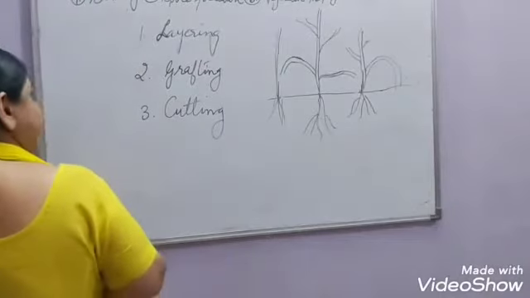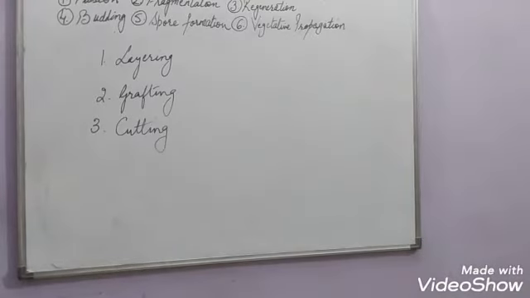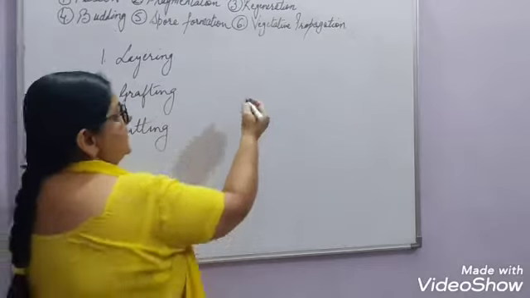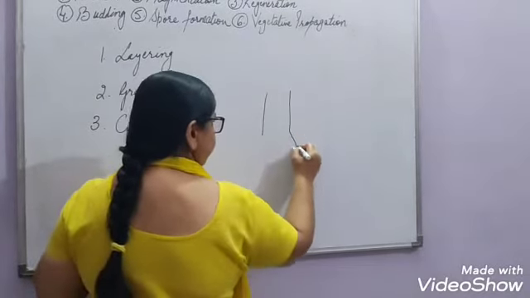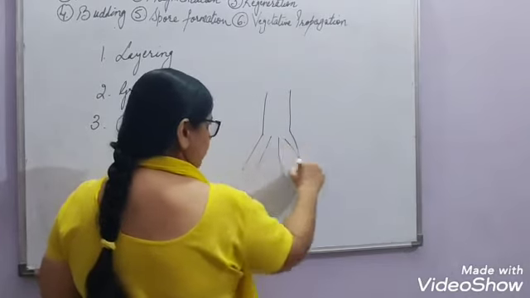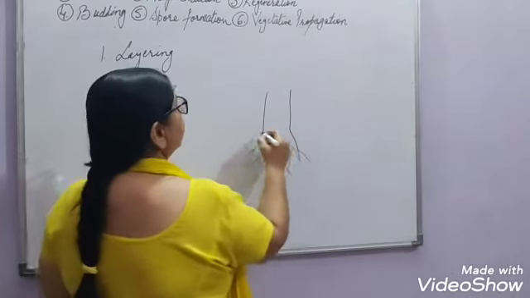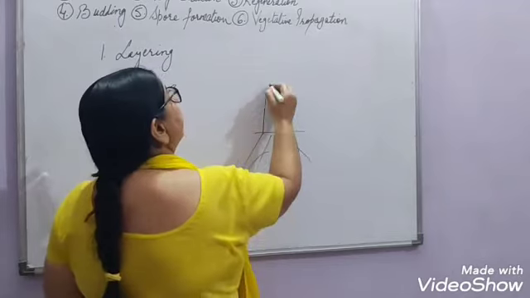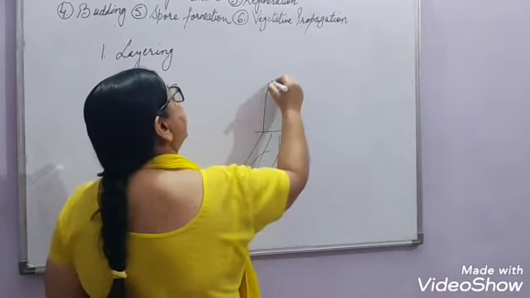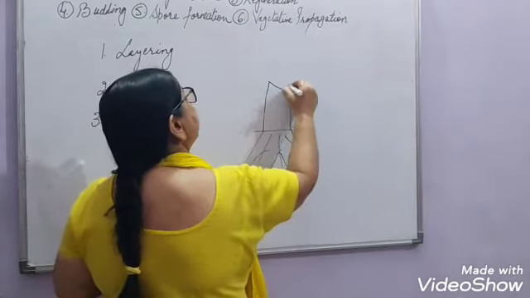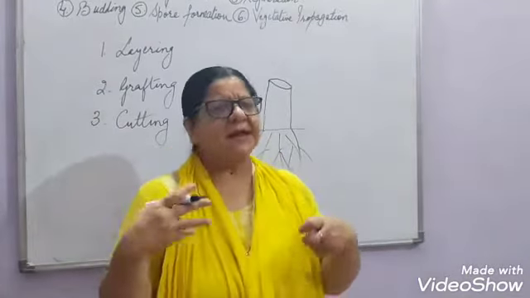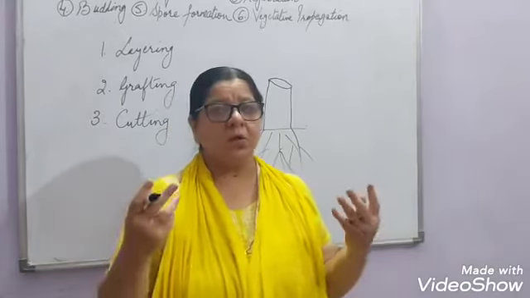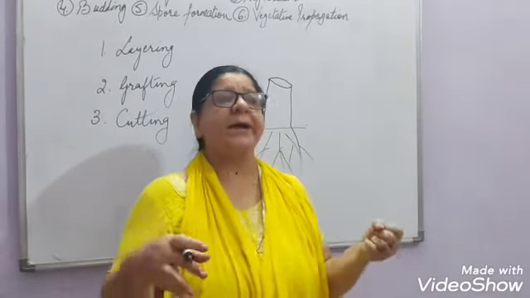Next is grafting. Now in grafting, what is done? A plant is taken which has roots deep into the soil, right. Suppose this plant is not giving us the desirable quality that is required.